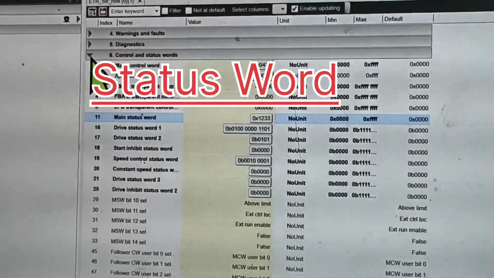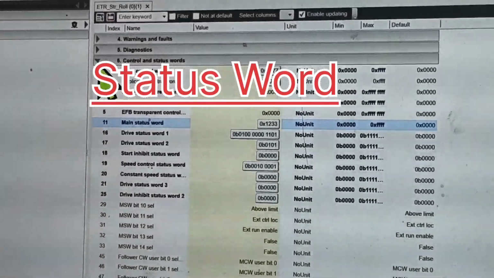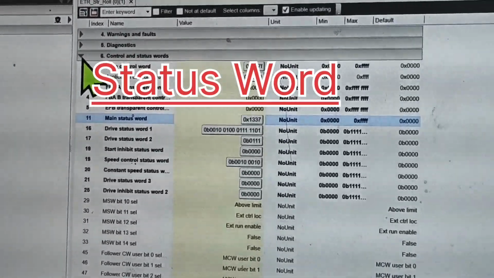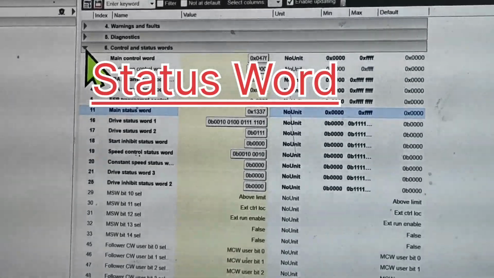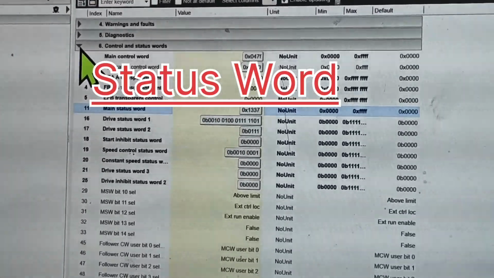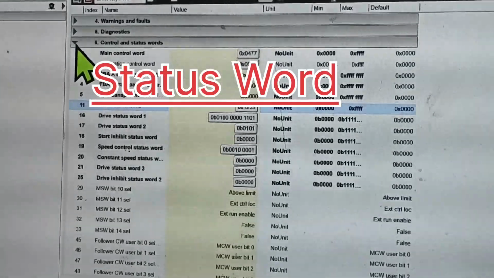This is the brief discussion. I have told you what the control word is, what the status word is, how the PLC is controlling our drives, and how the drive is giving its status to the PLC.